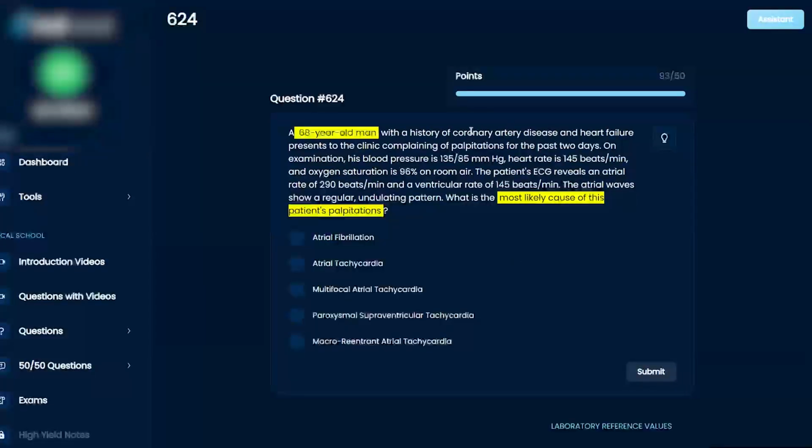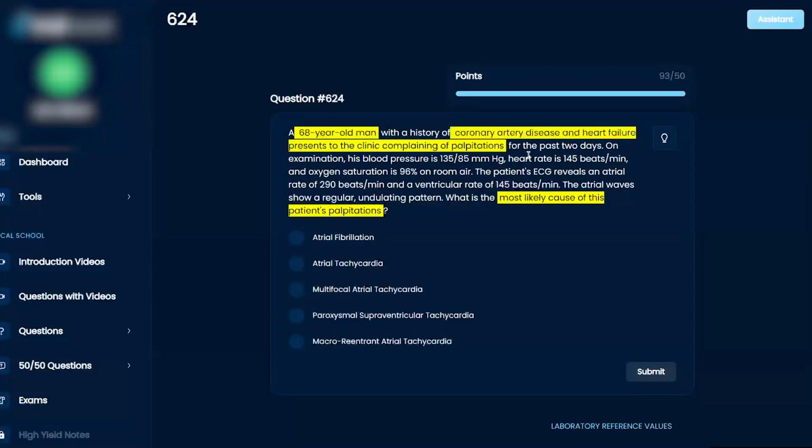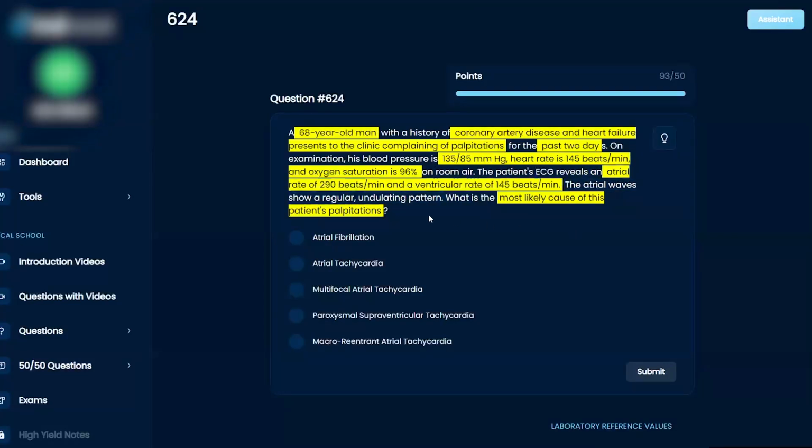A 68-year-old man with a history of coronary artery disease and heart failure presents to the clinic complaining of palpitations for the past 2 days. On exam, his blood pressure is 135 over 85, heart rate is 145, and oxygen saturation is 96% on room air. The patient's ECG reveals an atrial rate of 290 beats per minute and a ventricular rate of 145 beats per minute. The atrial waves show a regular undulating pattern.